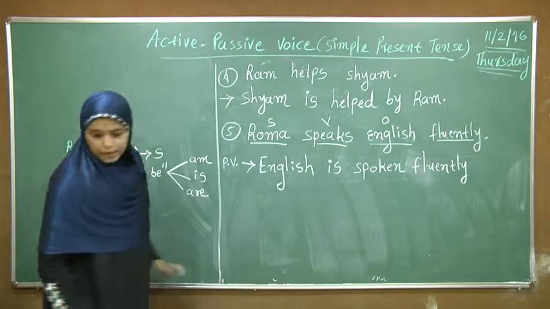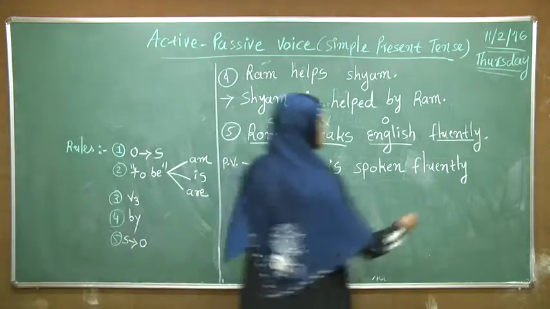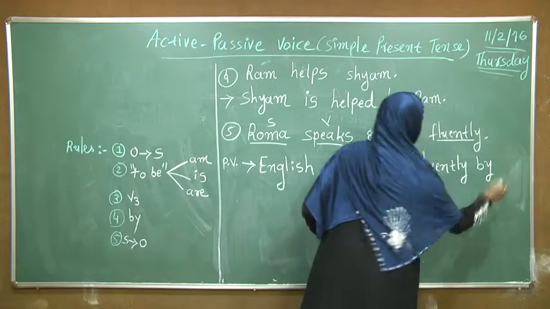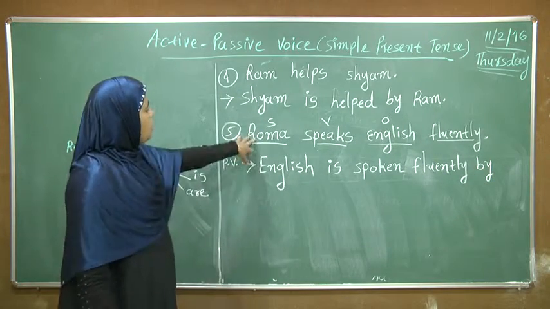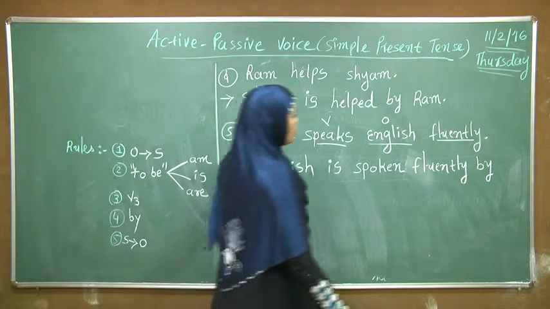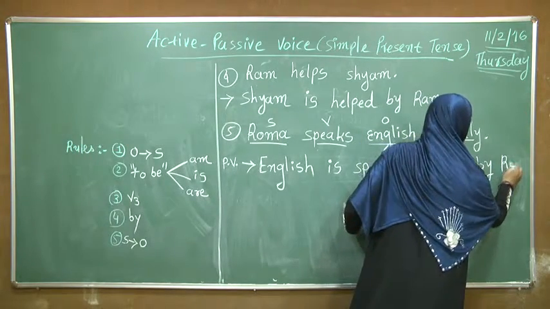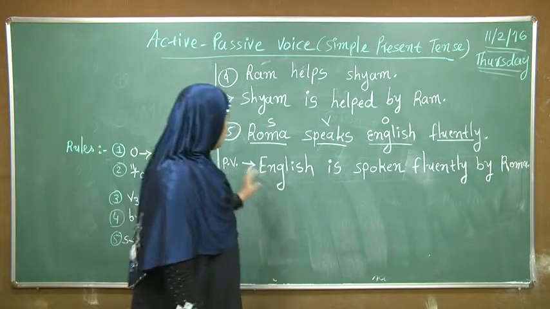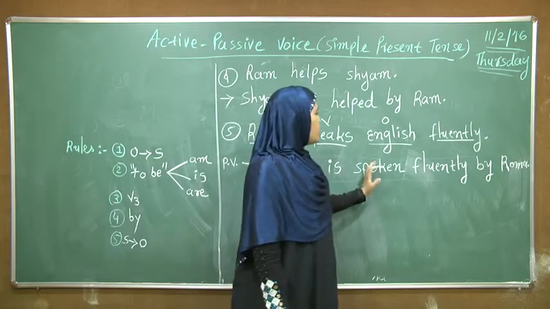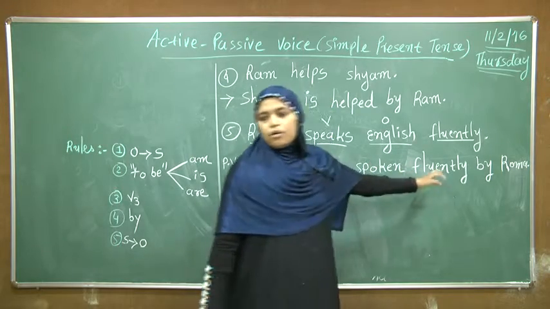Then put by. Then last comes S to O. Here is the S, Roma. So the answer is English is spoken fluently by Roma.